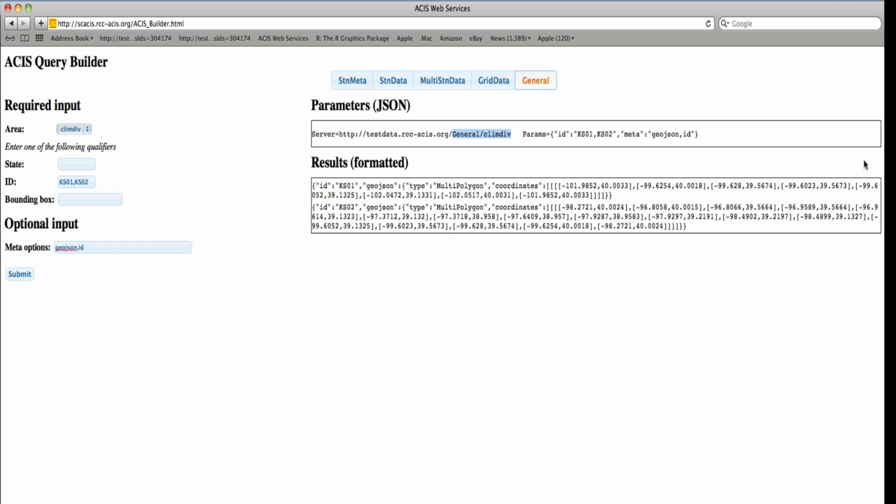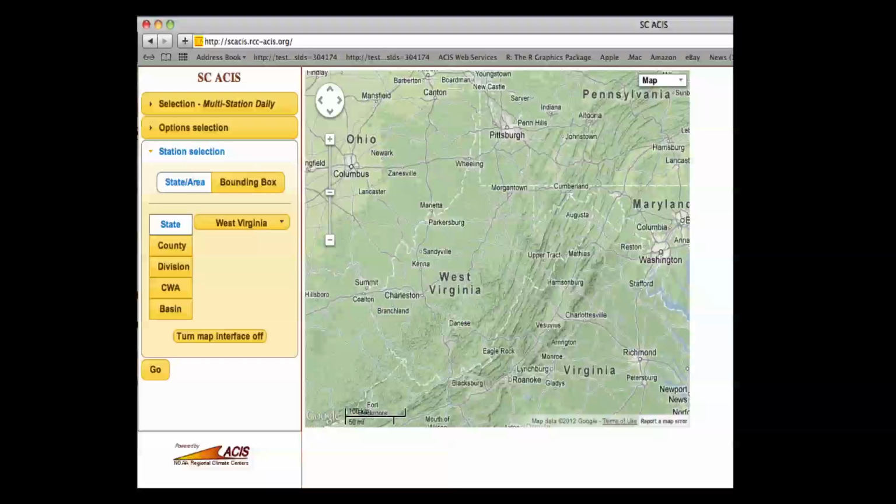Hitting Format helps a bit. The type field is explained on the GeoJSON website. The coordinates field gives an array of longitude-latitude pairs, which when connected produce polygons that define the area. In this case, Climate Division 1 in Kansas. And in the case of the second object, Climate Division 2.